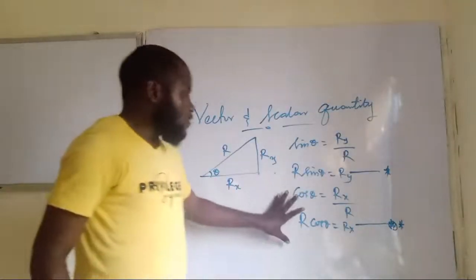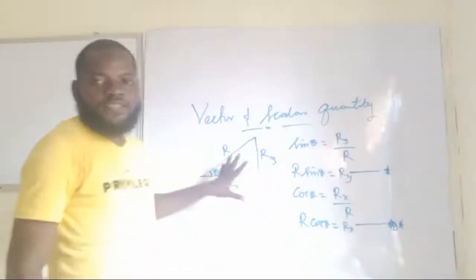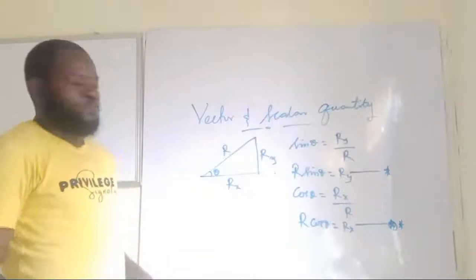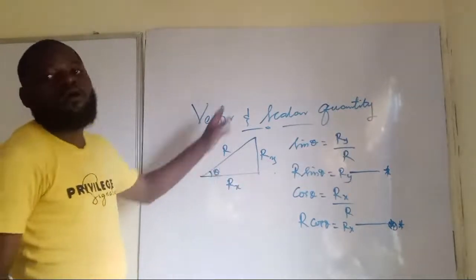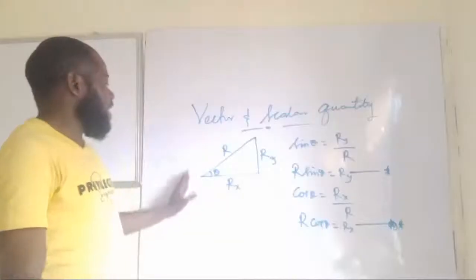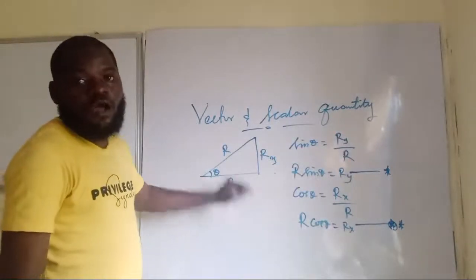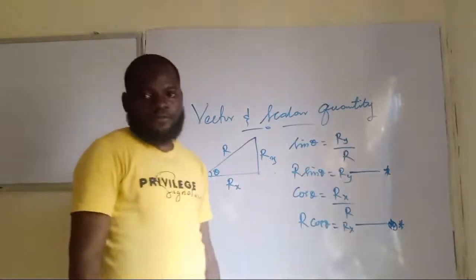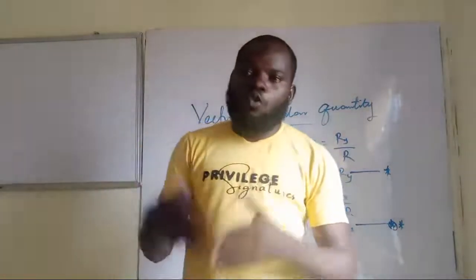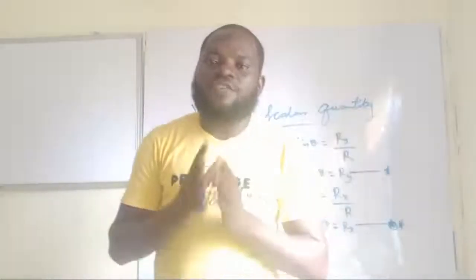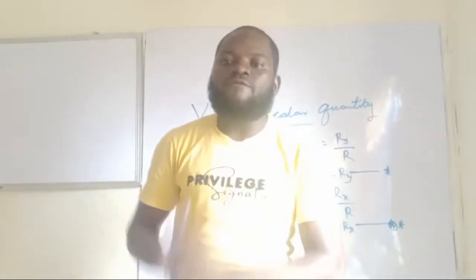So this is how to find the resolution of a vector. The vertical component is the vector times the sine of its angle, and the horizontal component will be the vector times the cos of its angle. So that can now take us directly to the resultant of more than two vectors.